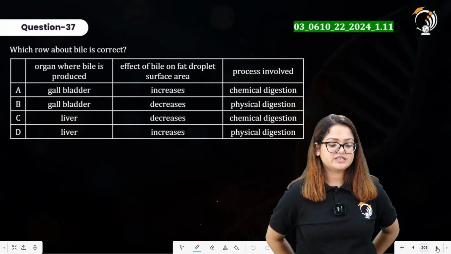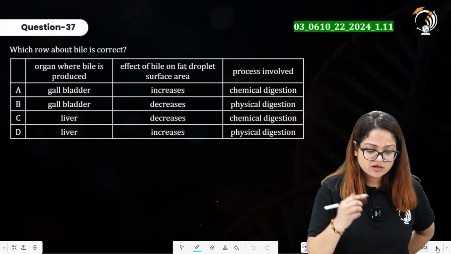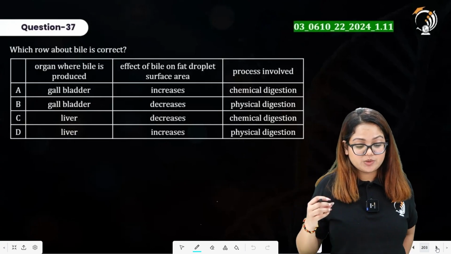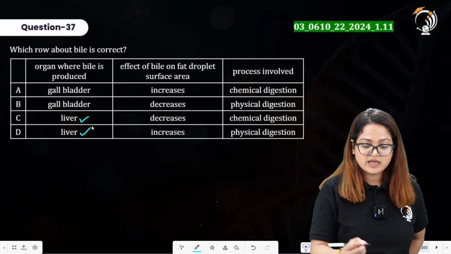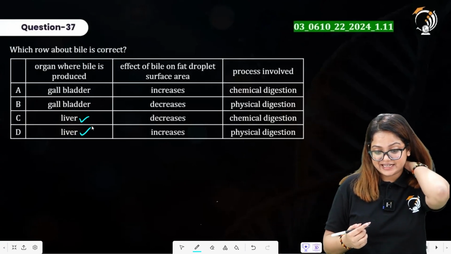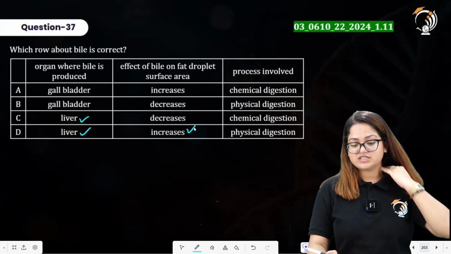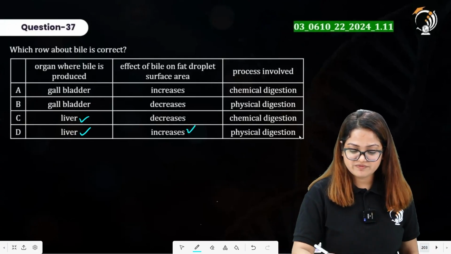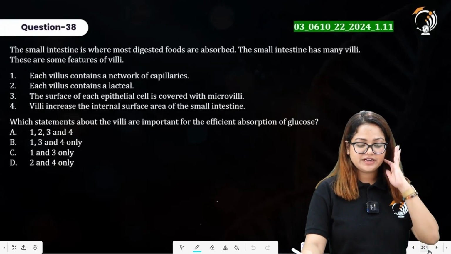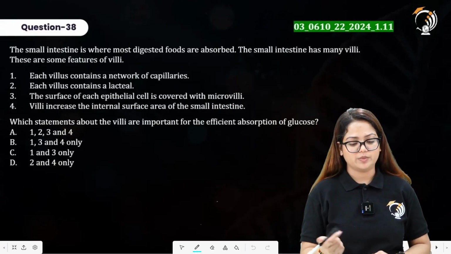Question number 37 says which row about bile is correct? Here we have the first column that says the organ where bile is produced is the liver. The effect of bile on fat droplet surface area: it increases the surface area. The process involved is physical digestion. So option D here is our right answer. Question number 38 says the small intestine is where most digested food is absorbed. Yes, this is true.